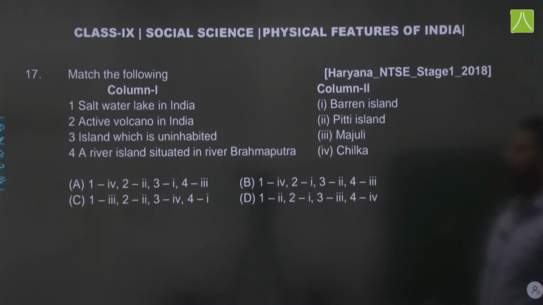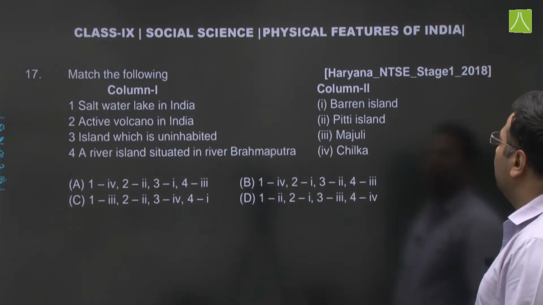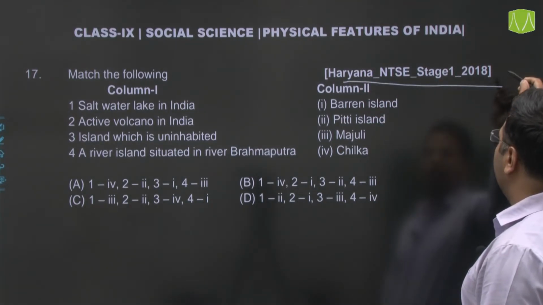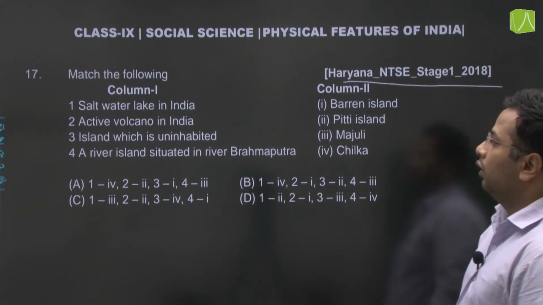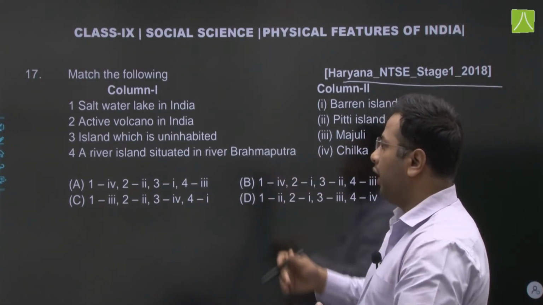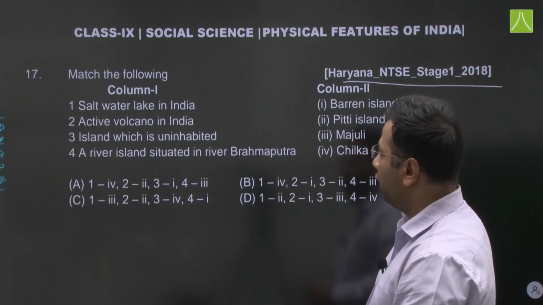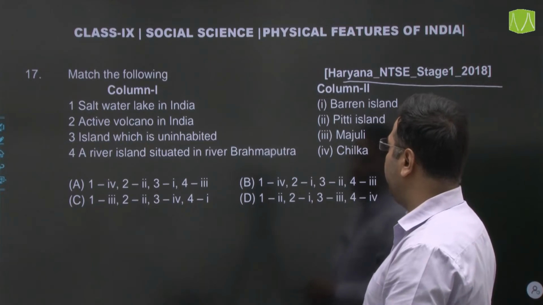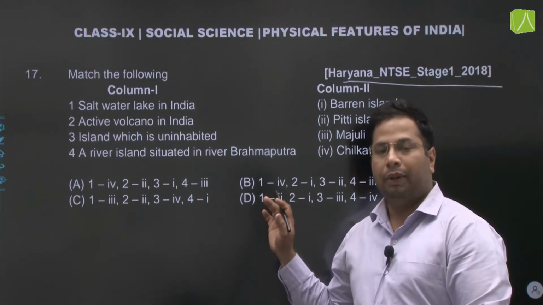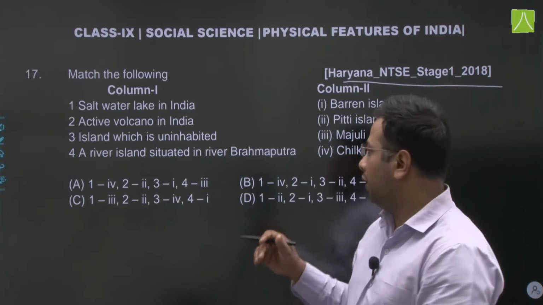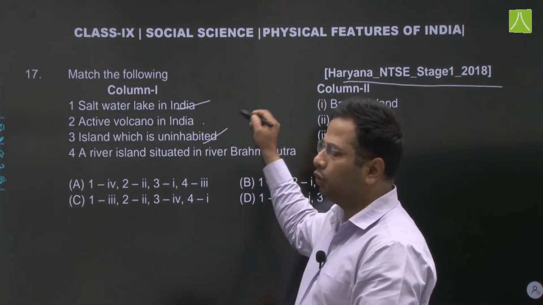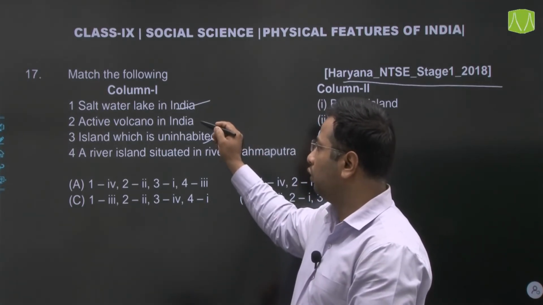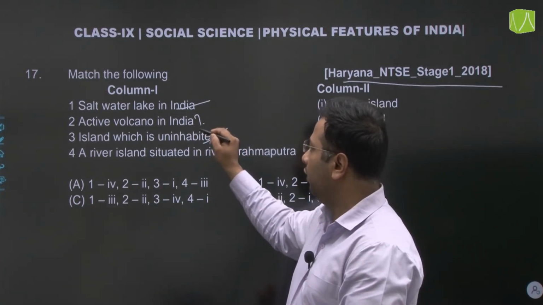Next question. Match the following. This question appeared in Haryana NTSE stage 1 in the year 2018. Saltwater lake. Many of those we have already read. In fact, all these four, which is saltwater lake, active volcano in India, island which is uninhabited, or riverine island situated in river Brahmaputra, we have read all. But suppose you do not know about any two of them, saltwater lake and island. So again we will try the elimination, right? We will try to find the answer of those we know. Suppose we try this second one.